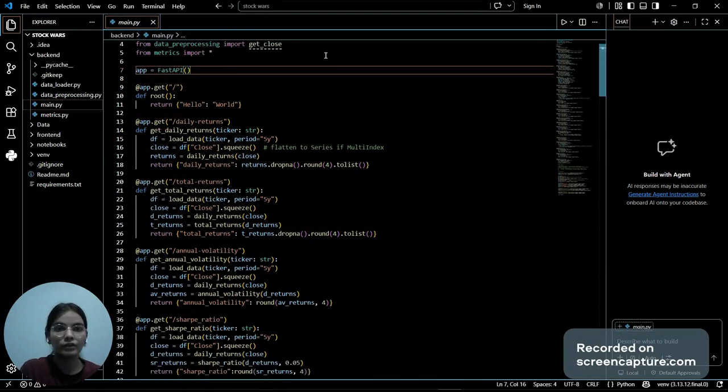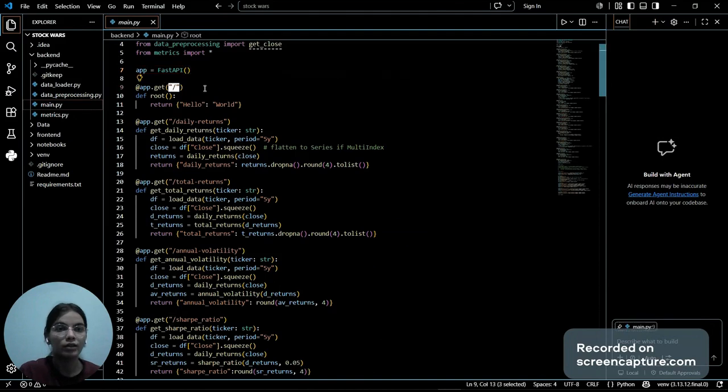The very next line, the app is called Fast API. What it does is it initializes the first step of the backend, and it creates the Fast API application. Next, this slash here is known as root.